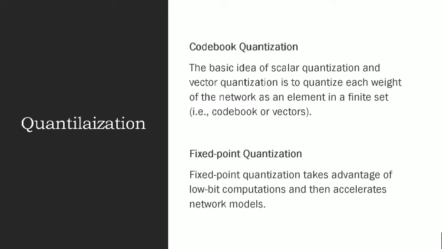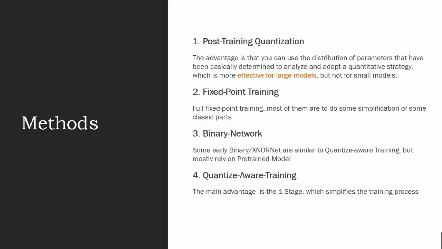So let's move on to the methods. Mainly, there are four methods: post-training quantization, fixed-point training, binary network, and quantization-aware training. Even though binary networks have better compression and better performance on adjusting quantization errors, our experiment will focus on whether downcast and upcast of weight-quantized networks affect the performance after converting to a WebAssembly-based model. Therefore, quantization-aware training using low-bit integers is a model architecture that can fit our purpose.